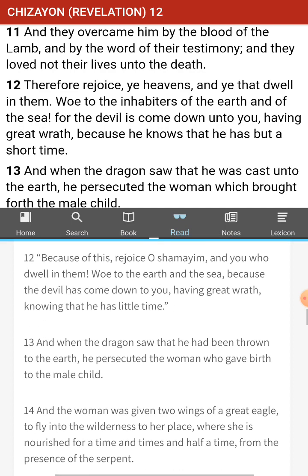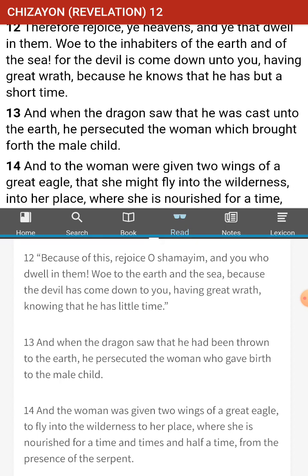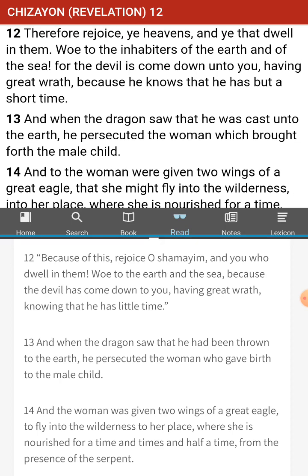12. Because of this, rejoice, O Shemaim, and you who dwell in them. Woe to the earth and the sea, because the devil has come down to you, having great wrath, knowing that he has little time. Okay? So future then. You think this is future? This is a little time. I think his time is almost up.